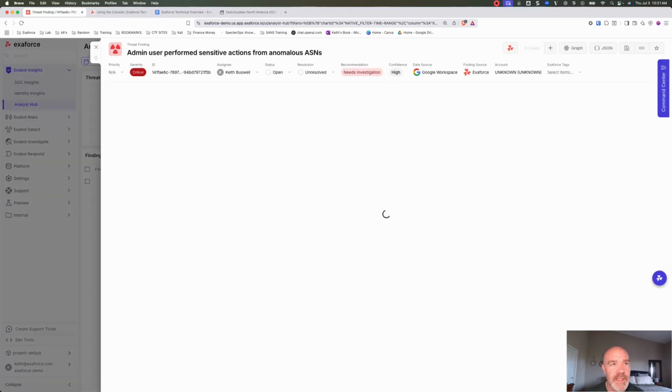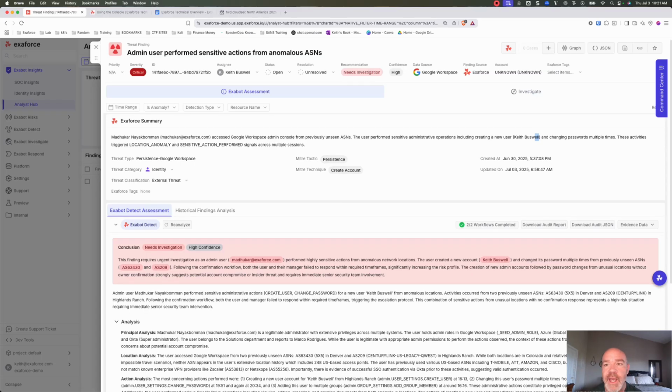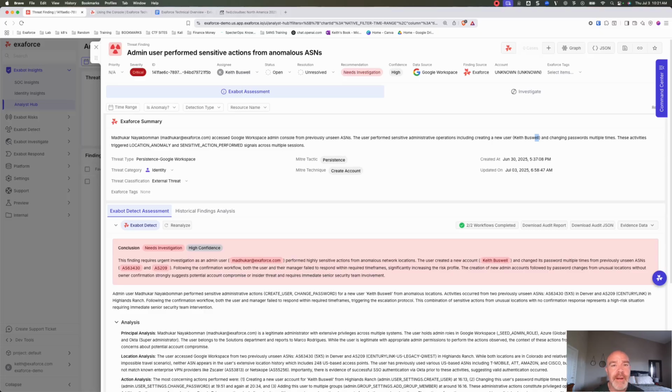So I'm going to open this up, and you can see it says admin perform sensitive actions from anomalous ASNs. We can see here is my boss Madakar, and it says we saw Madakar log into Google Workspace. We can see that he performed several sensitive administrative actions, such as creating this new user, Keith Buswell, changing his password multiple different times, and did all these different things from multiple ASNs that we've never seen Madakar come from before. It automatically gave us a threat category and classification as well, and different MITRE techniques.